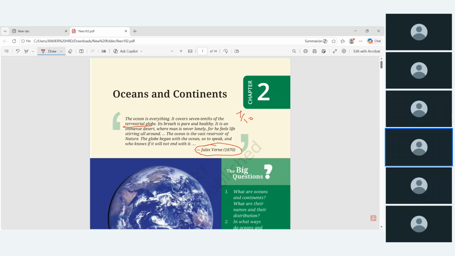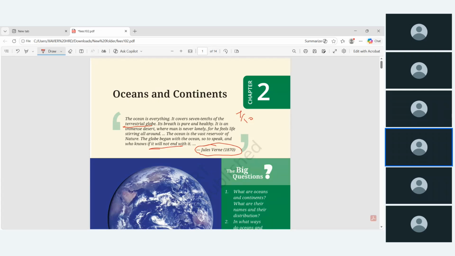The ocean is a vast reservoir of nature. The globe began with the ocean, so to speak, and who knows if it will not end with it. This is the poetic way he has described the ocean and the continent.